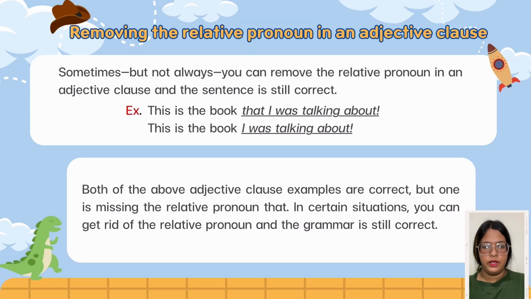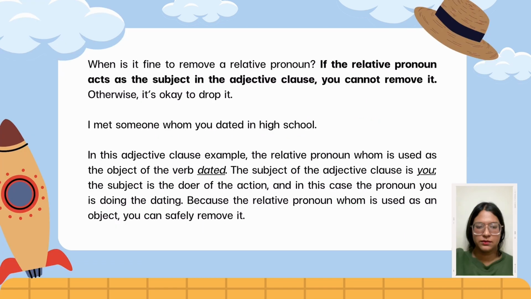Sometimes, but not always, you can remove the relative pronoun in an adjective clause and the sentence is still correct. Example: one, "This is the book that I was talking about." Two, "This is the book I was talking about." Both of the above adjective clause examples are correct, but one is missing the relative pronoun "that." In certain situations you can get rid of the relative pronoun and the grammar is still correct.